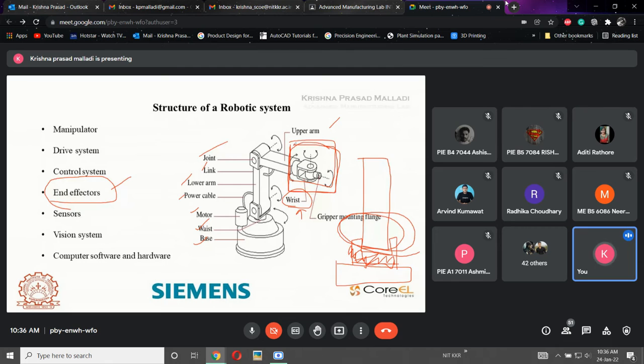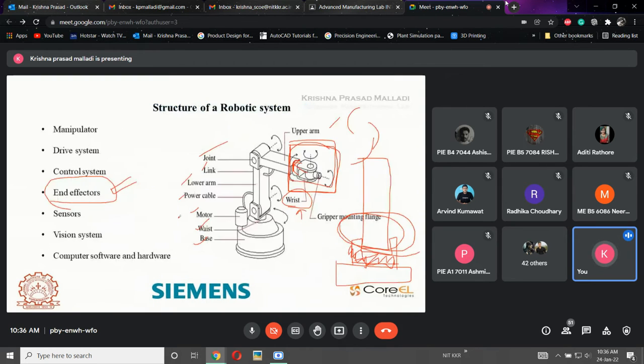This is where it is mounted to the manipulator. This wrist also has some degrees of freedom, which means it can rotate, because there is a joint here. The wrist rotations I will explain in the next phases. So the wrist is the end component of a manipulator, called an end effector. This is up to the structure of the robot, and the next components I will explain in the next slides.